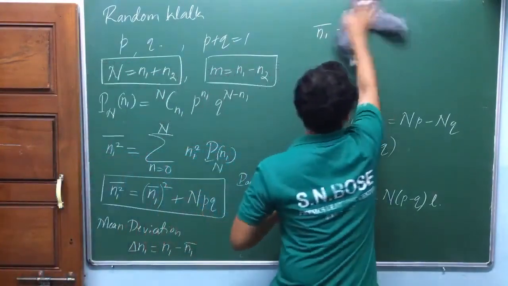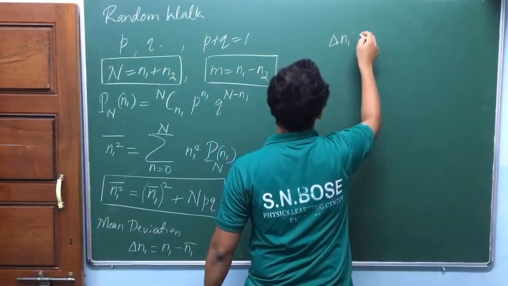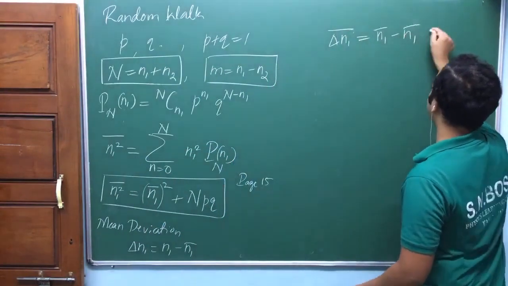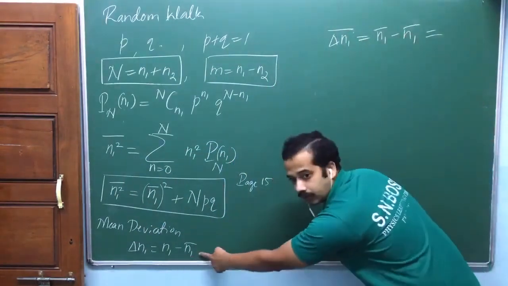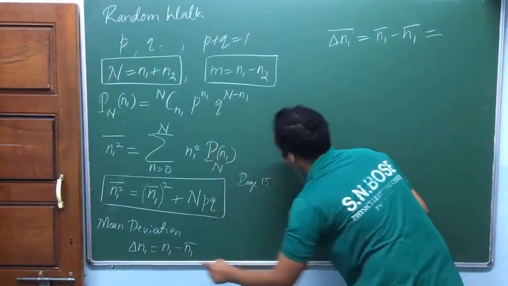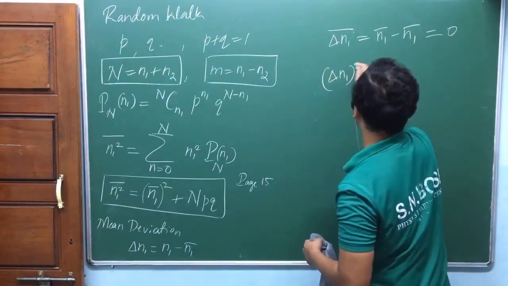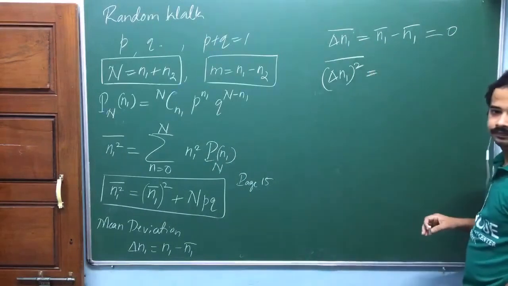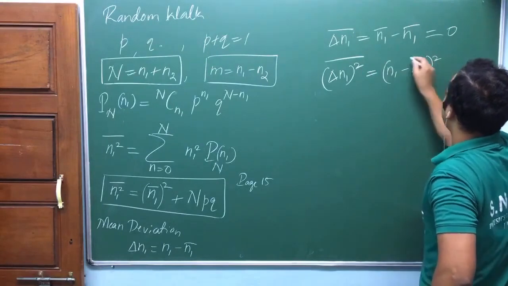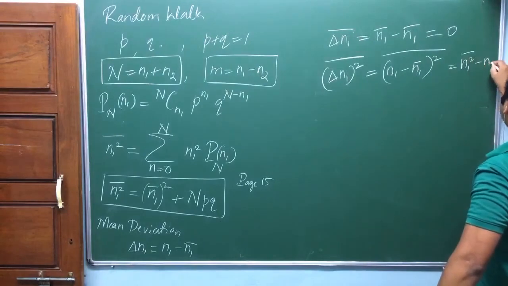Mean deviation square. We have done this one, okay, with some other symbol. Delta n1. If you take mean, what will happen is that will become n1 mean minus n1 mean. This is variable, this is constant. Mean value is constant. If you take mean value, mean of mean value is again the same thing. That's why this will become 0 actually. That's why what we do is delta n1, we square it, then we take the mean, isn't it? That means n1 minus n1 mean, the square, the mean of that one. What is this one? n1 square the mean minus n1 mean the square.